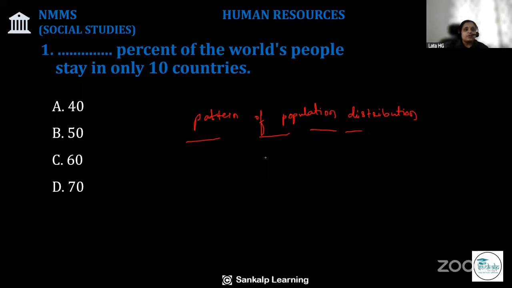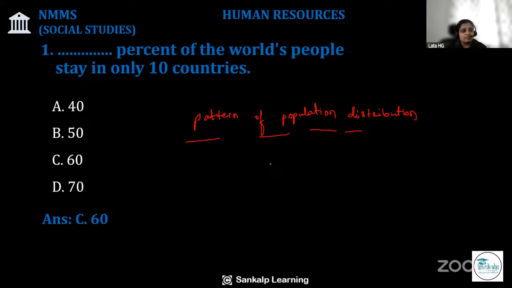So here, what percentage of the world's population stays in only 10 countries, as per the study? Options are option A 40, option B 50, option C 60, option D 70. Now we will see the right answer. As per the study, 60% of the world's population stay in just 10 countries.